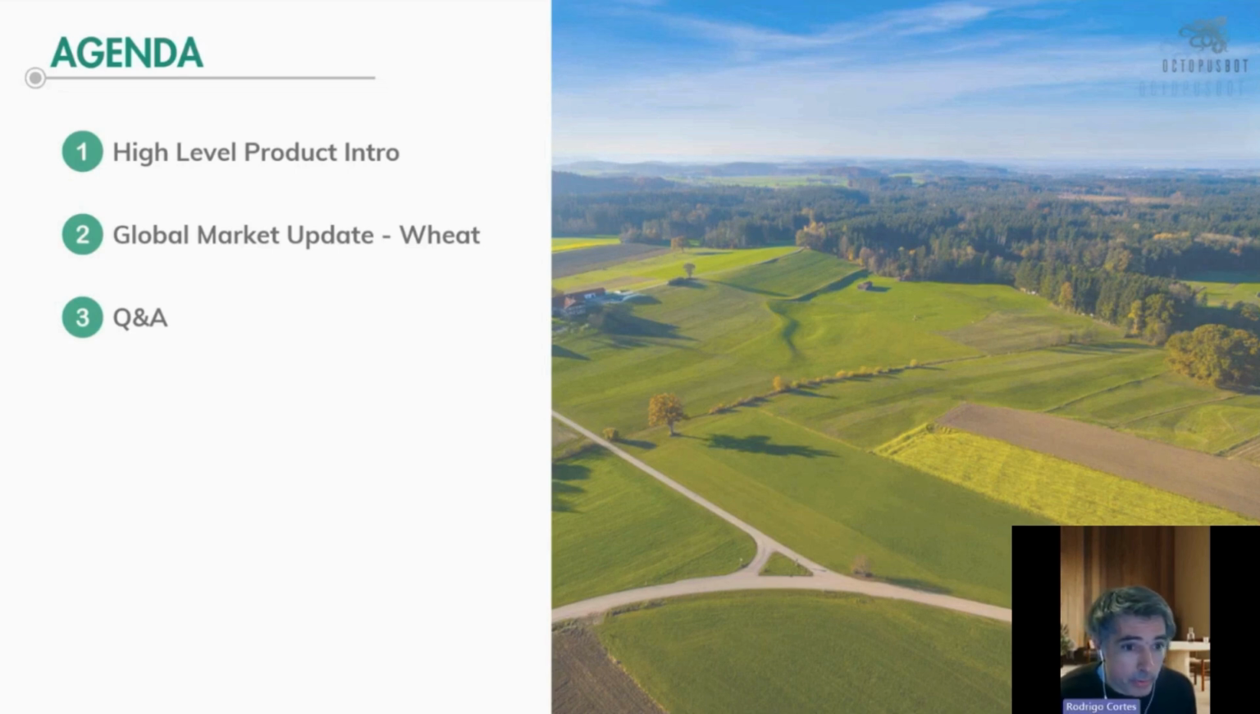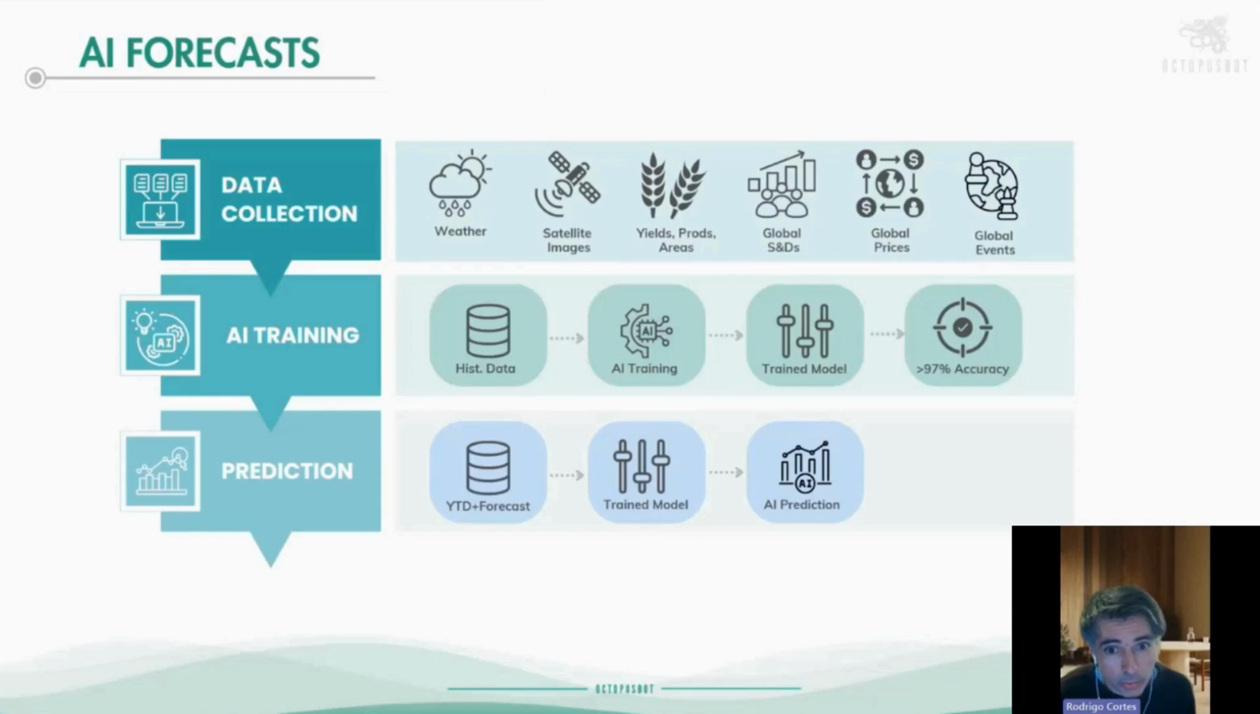So, starting with how we create these AI estimates. The first stage is data collection. We collect data from thousands of different sources, starting with weather. We can use station data, grid data, and soil moisture data from different weather agencies. We combine these with satellite images, which could be from Sentinel-2, Landsat, which we used to use before, or MODIS, way before.